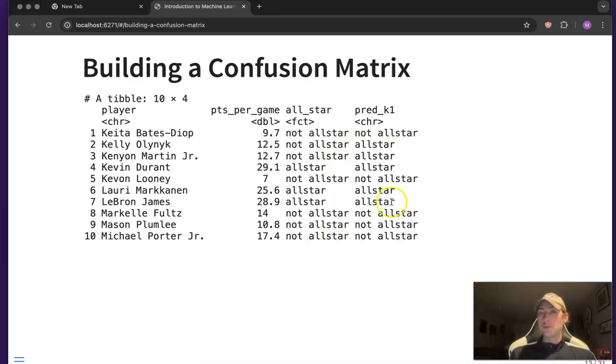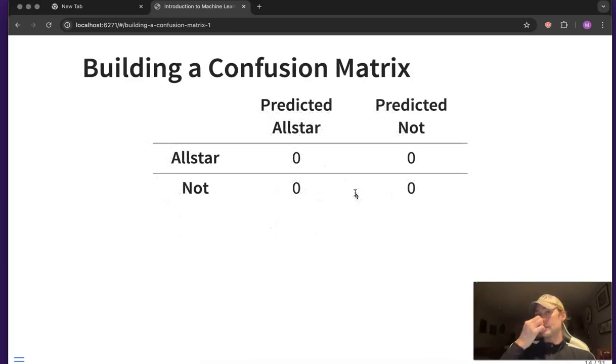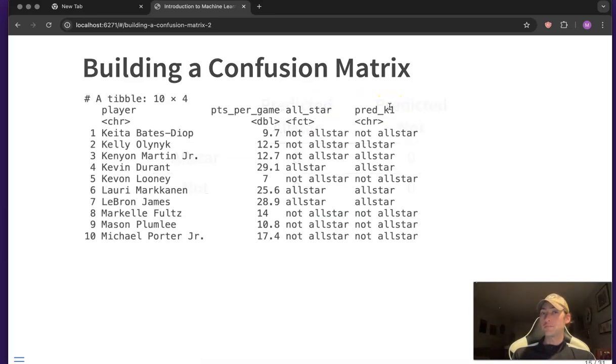One very common way to summarize this type of thing is to build a confusion matrix. And so a confusion matrix has whether or not players made the All-Star team as the rows, and then it has what the KNN algorithm predicted them to be as the columns.